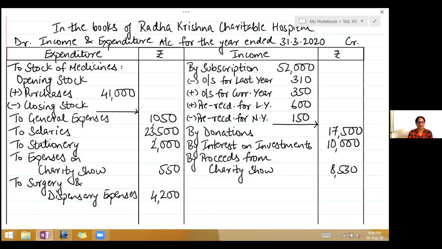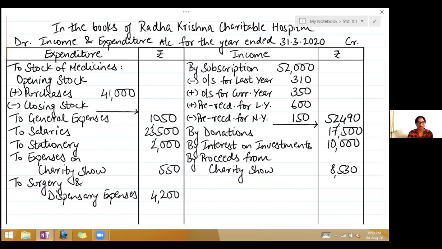See what is to be added, what is to be subtracted, and then take the figure to the outer column. It's 52,490. Now pre-received for next year.